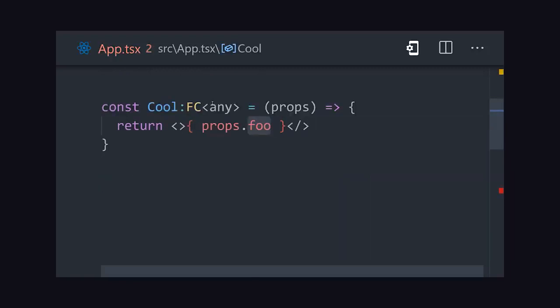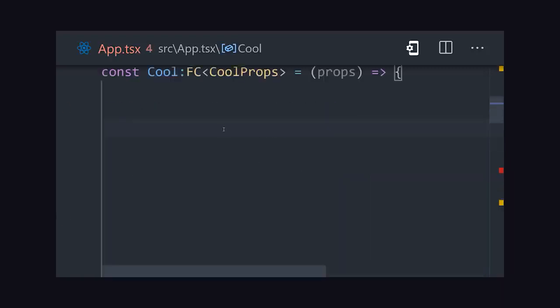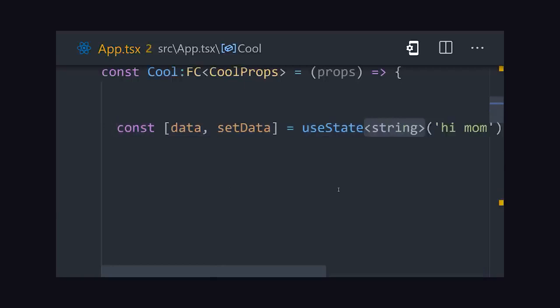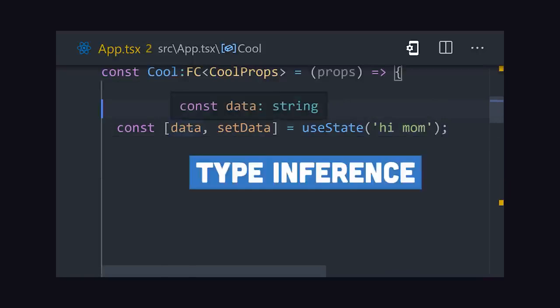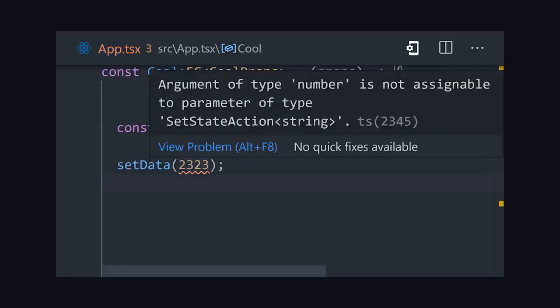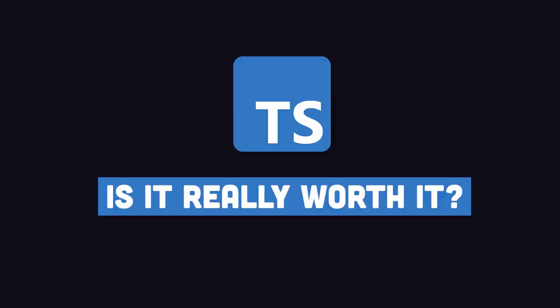Now, in many cases, TypeScript can automatically infer the type without you having to add any additional code to the codebase. For example, you might want to strongly type the use state hook. However, the angle brackets may not be necessary here, because if you have a default value of a string, you don't need to give it an explicit type. It'll have a string type automatically. And if you try to change it to a value that's not a string, you'll get that precog error in VS Code. So that's pretty nice, but is TypeScript really worth it?